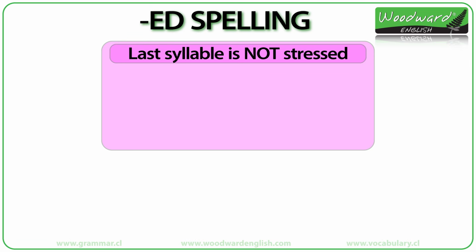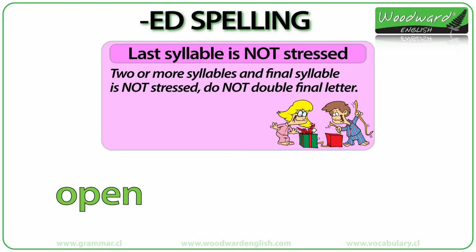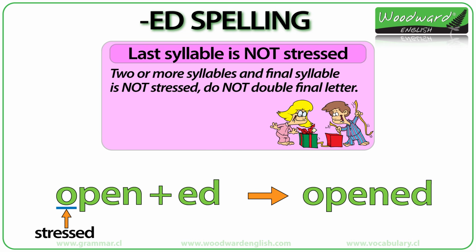Last syllable, not stressed. When a word has two or more syllables and the last syllable is not stressed, we do not double the final consonant before adding ED. The verb open has two syllables, open. The first syllable is stressed, open. The last syllable, pen, is not stressed, so we just add ED to the end. Now open becomes opened.